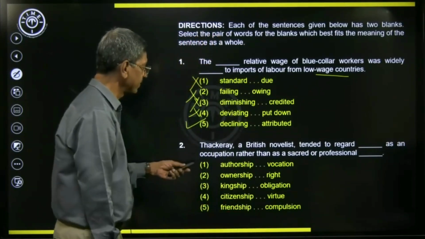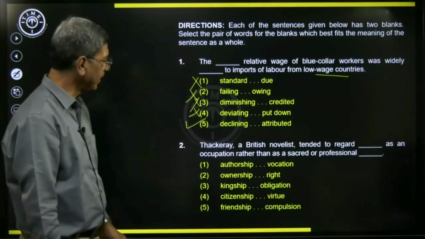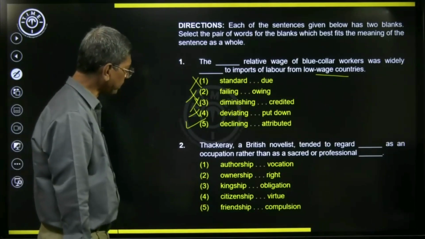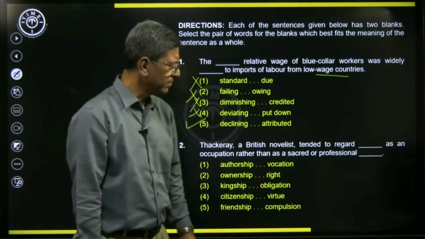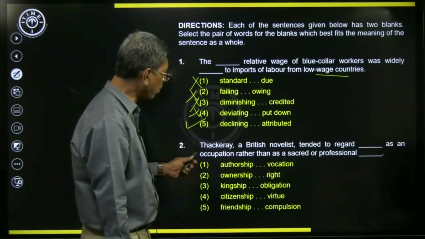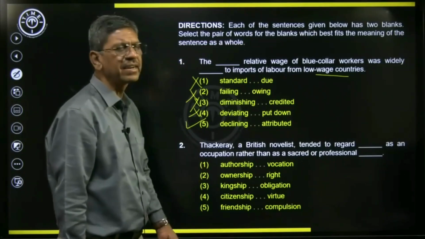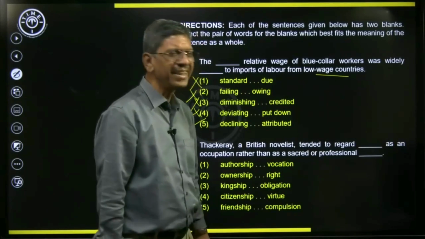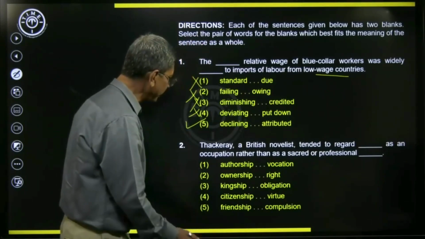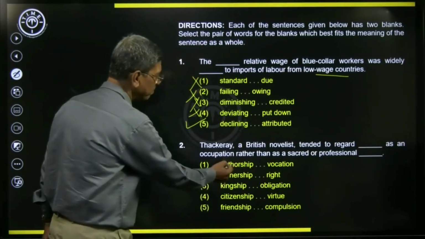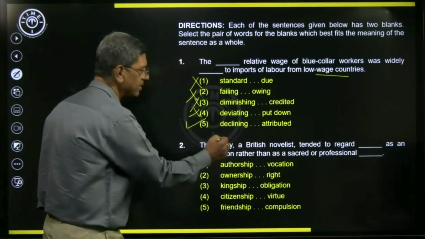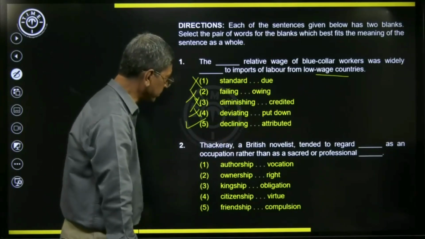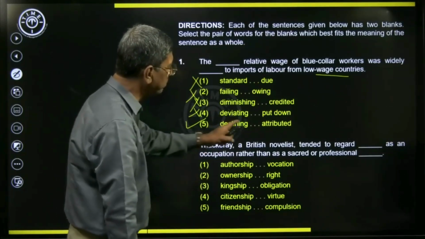We'll go to the next sentence. Here, Thackeray, a British novelist, tended to regard dash as an occupation rather than as a sacred or professional dash. So here he has given authorship and vocation. We will just park it for some time and then we will look at the other options. So we have ownership, regard.